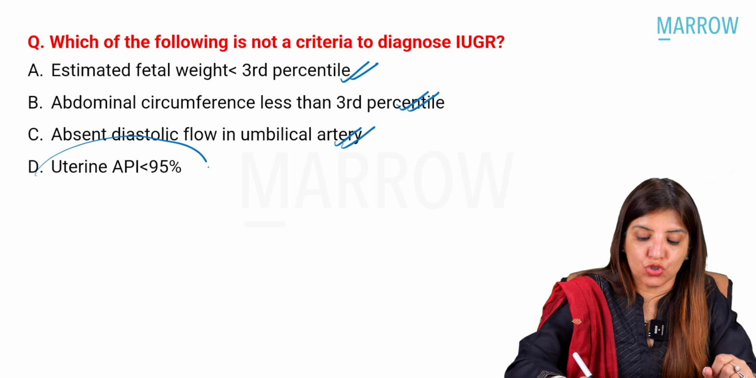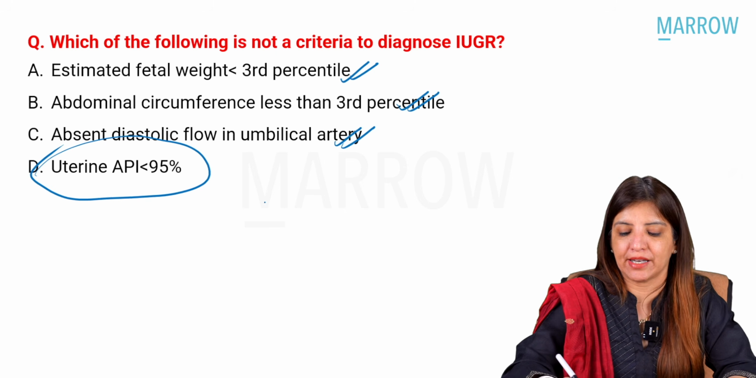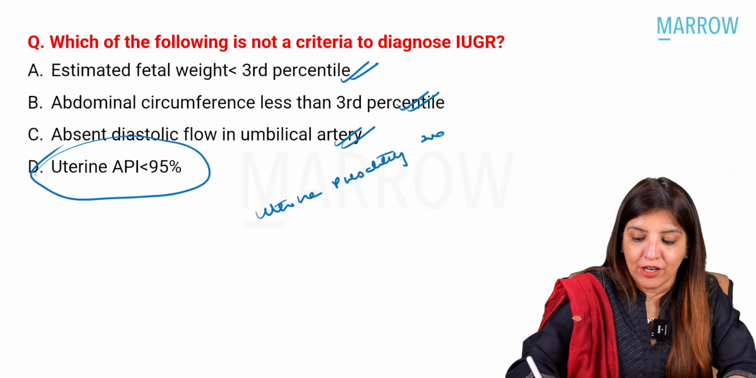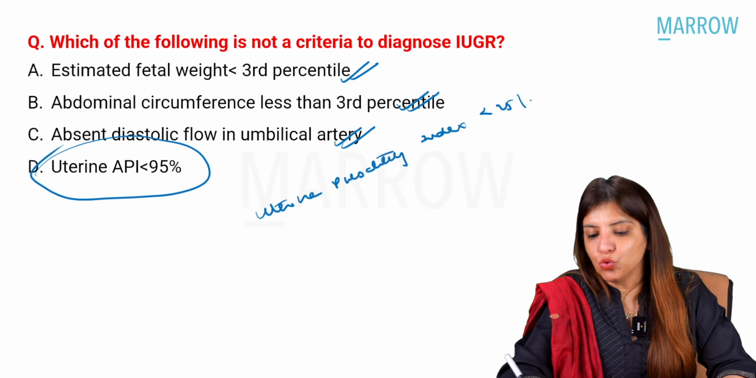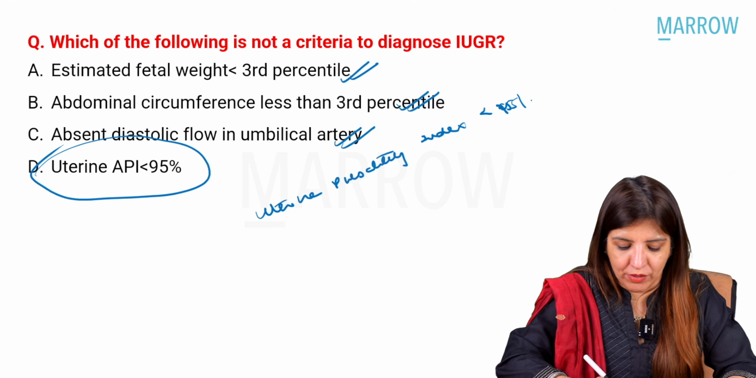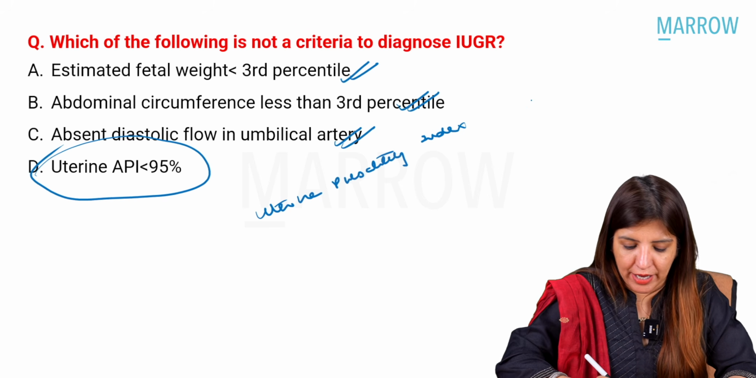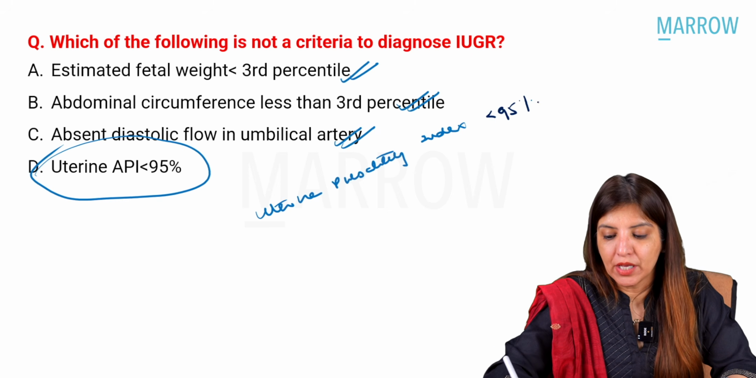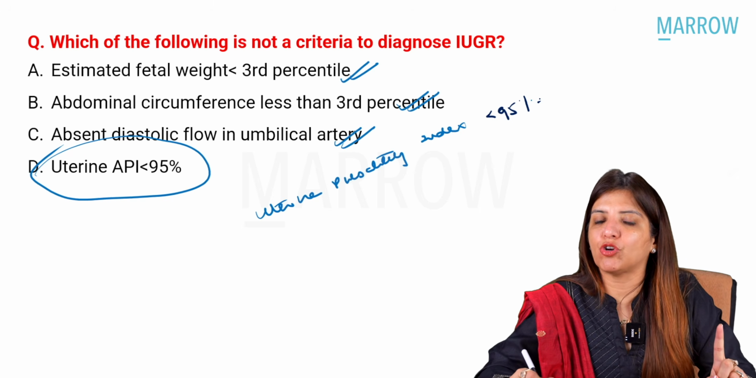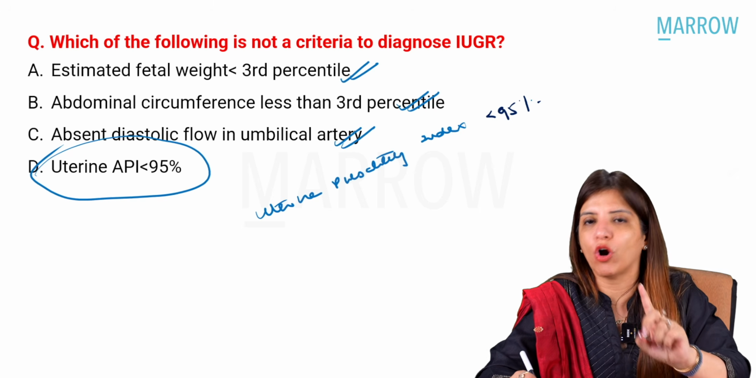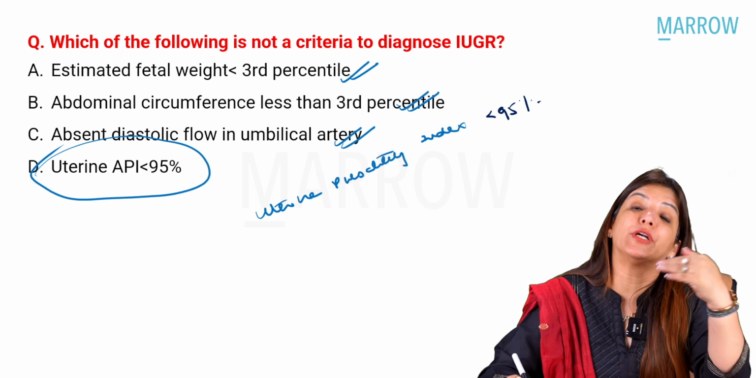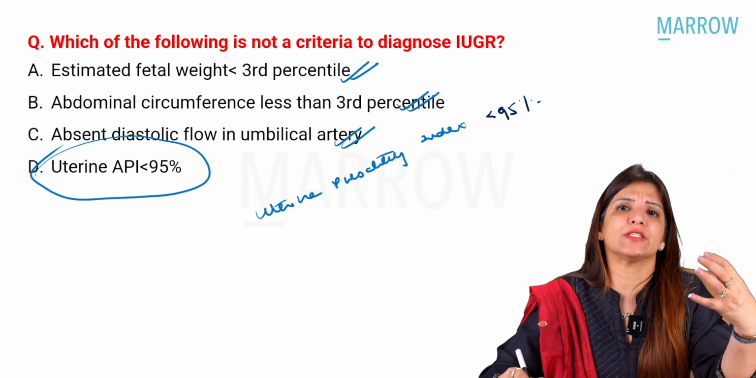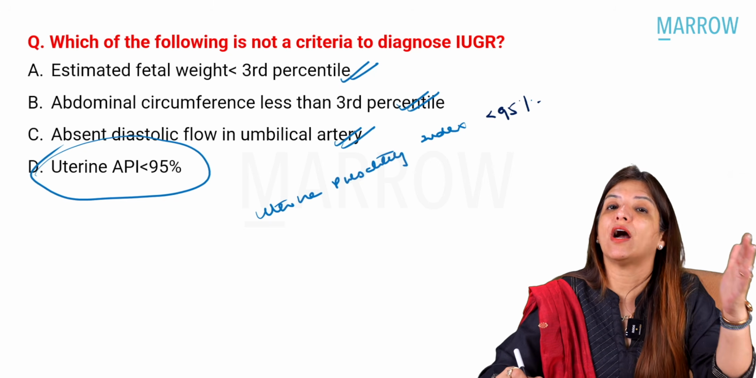Now comes the fourth thing, uterine artery pulsatility index less than 95%. First of all, please remember, uterine artery Doppler is not the one which is used for diagnosing IUGR. Right? Number 1 important point. Uterine artery Doppler is used for PIH. It helps you in predicting PIH. For prognosis of PIH, that is uteroplacental insufficiency or IUGR, you are using umbilical artery Doppler.